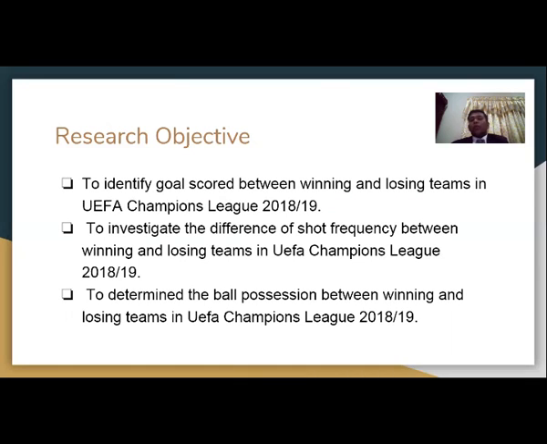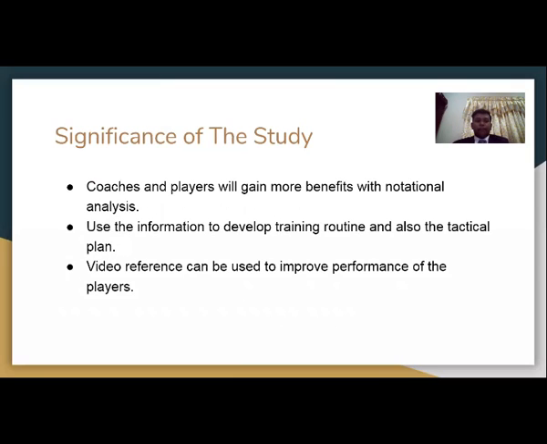So the RO, which is the research objective, is where we do this kind of analysis to identify goal scoring between winning and losing team in UEFA Champions League 2018-2019. We also investigate the difference of shot frequency between winning and losing team in UEFA Champions League 2018-2019. And we also determine the ball position between winning and losing team in UEFA Champions League 2018-2019.